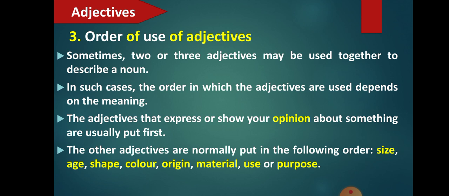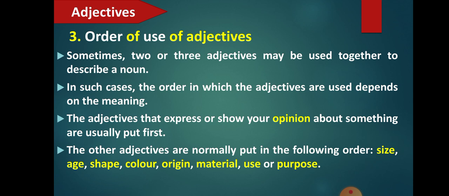Fine. Then there are adjectives of number also. I can give you an example: I have 5 ice cream bars. So here you can see that ice cream is a noun, and how many you have? 5. So here it is the adjective of number. Again, adjective of number is not only the number but even the position. For example, we say first, second, third, fourth. That also comes under adjective of number.